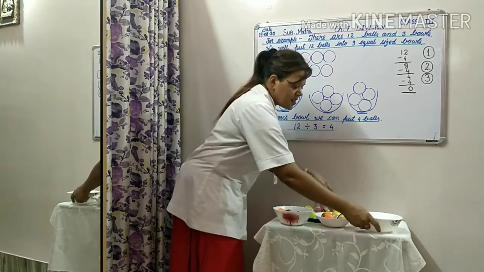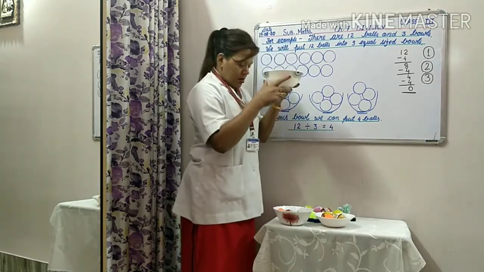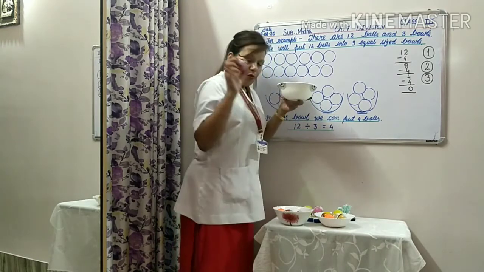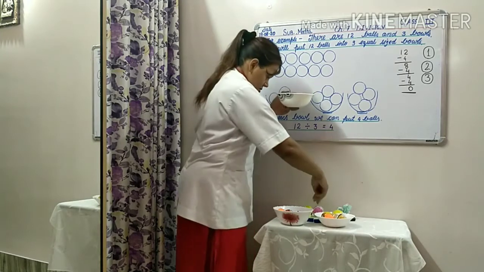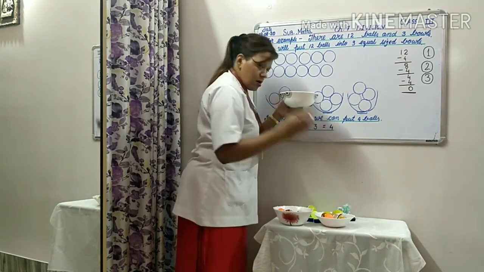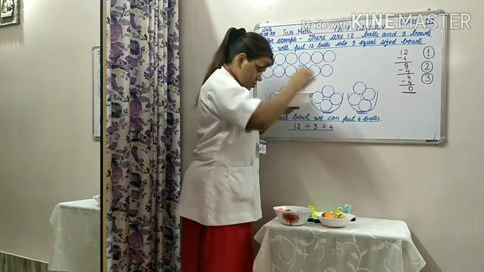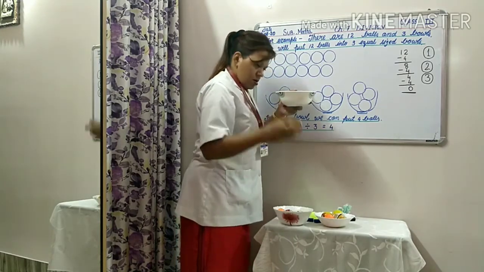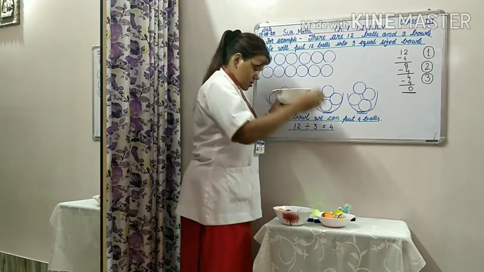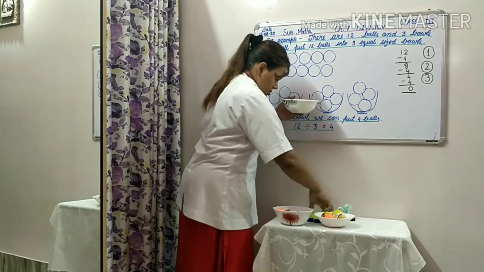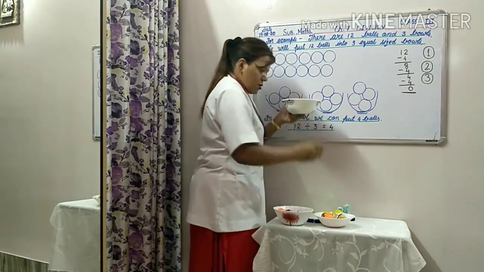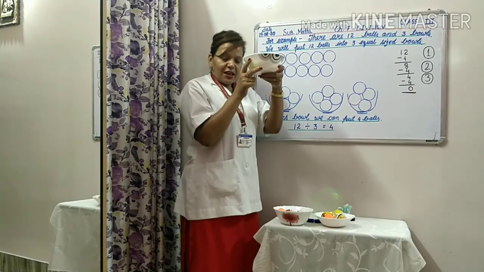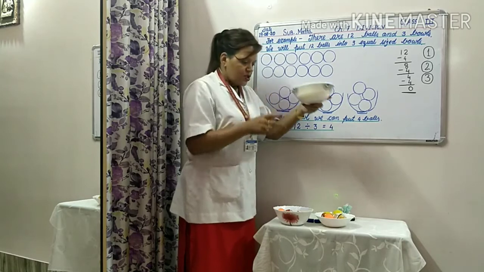Now see this third bowl. 1, 2, 3, 4. I have put 4 balls in the third bowl, children.